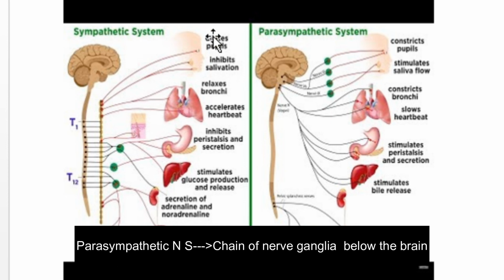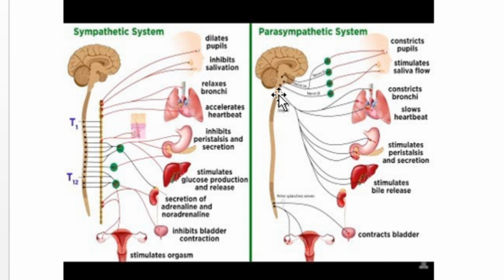And what is the function of parasympathetic nervous system? Here you can see a chain of 4 ganglia in black color. This chain of ganglia forms the parasympathetic nervous system. Parasympathetic nervous system slows down the activity of an organ. During sleep, the breathing rate slows down and so does the heart rate. This is facilitated by the parasympathetic nervous system, and as a result, it helps in the conservation of energy.